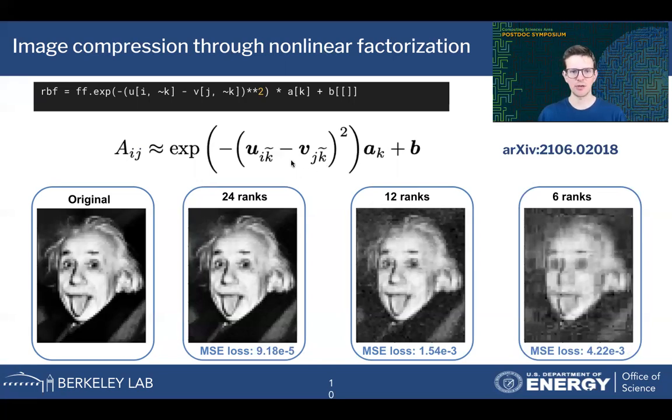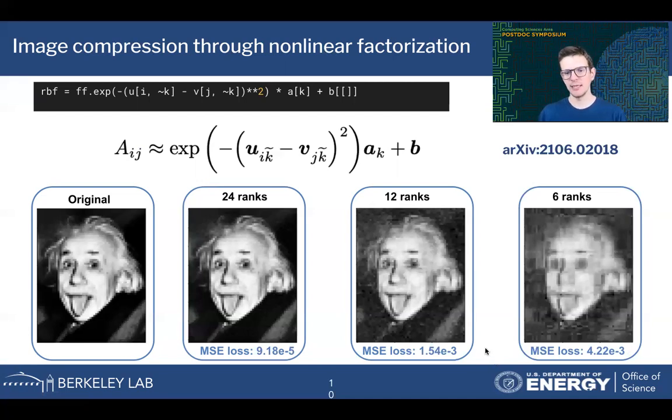Instead of a standard outer product, we have an element-wise subtraction, and we apply this nonlinear transformation to the result. So the data complexity is the same, but the model is richer because of the nonlinearities and the increased generality. And we see that if we optimize this type of model to our data, then with the same number of ranks, we can actually achieve a lower loss function compared to the SVD.